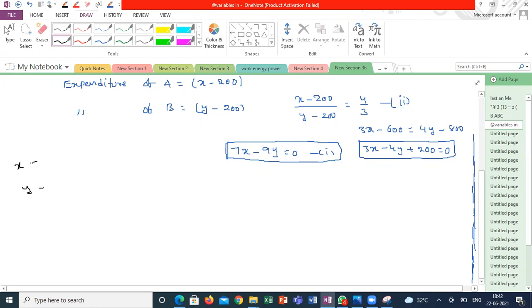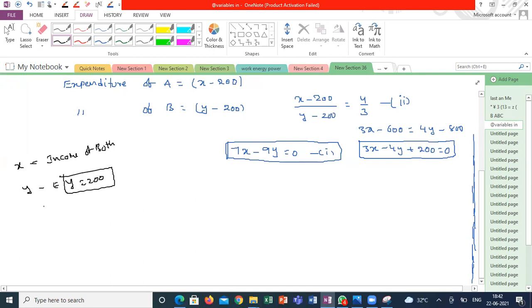Sir, x is the income of both the persons and y is the expenditure of both the persons, sir. No, how can we say the income of both the persons is the same? And y is expenditure and it is given, so y is equal to 200 straight away you are getting.